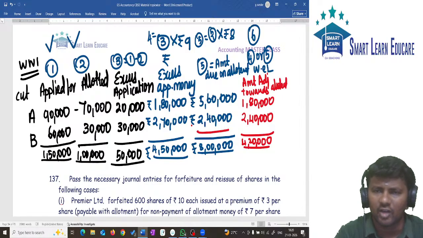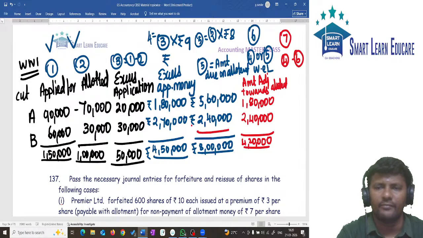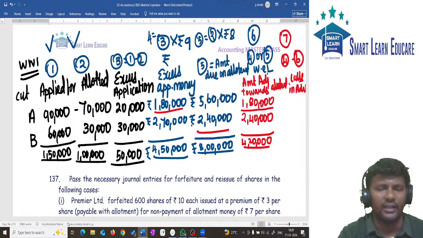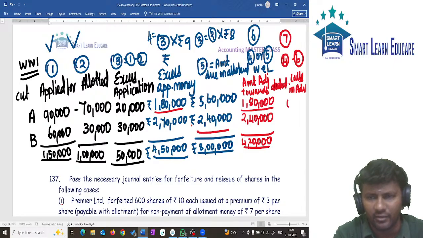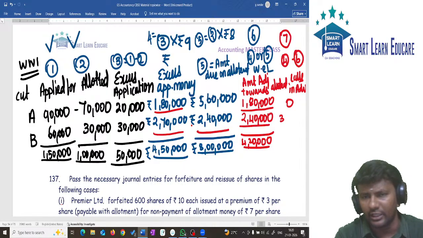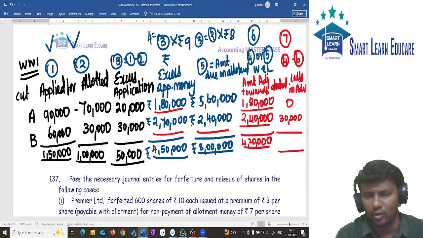Okay, so what is column 7 equal to? Column 7 is equal to column 4 minus column 6. This is the amount of calls in advance. So how much is column 4? 1,80,000. Column 6 is also 1,80,000. 180 minus 180 will give you 0. 270 minus 240 will give you 30,000. So the total amount of calls in advance is only 30,000.